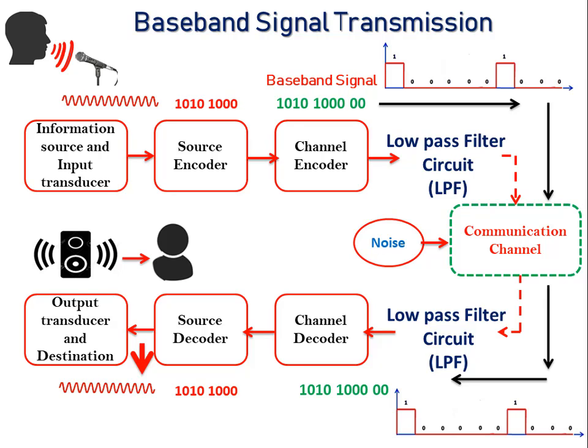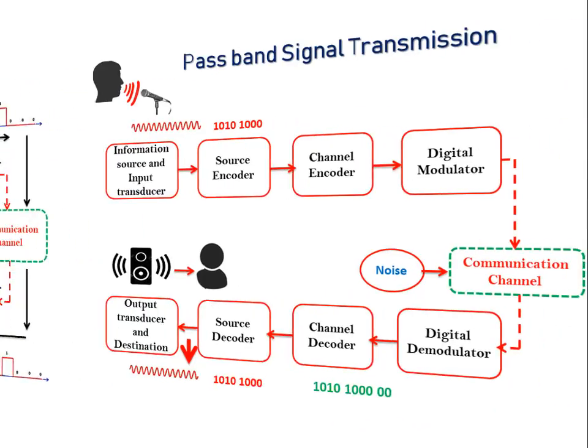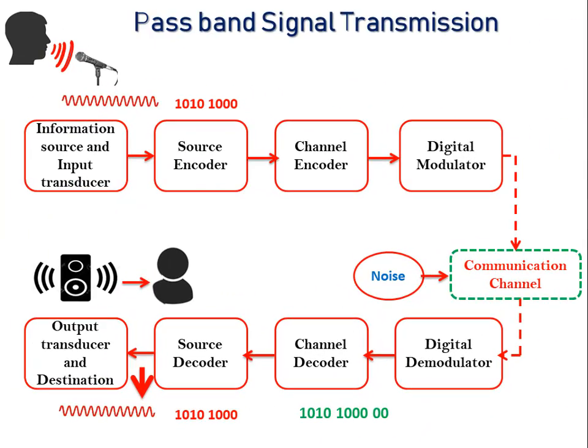Baseband signal transmission is only suitable for short distance communication, such as transmission of computer data within a local area network through wired media. What is passband signal transmission?